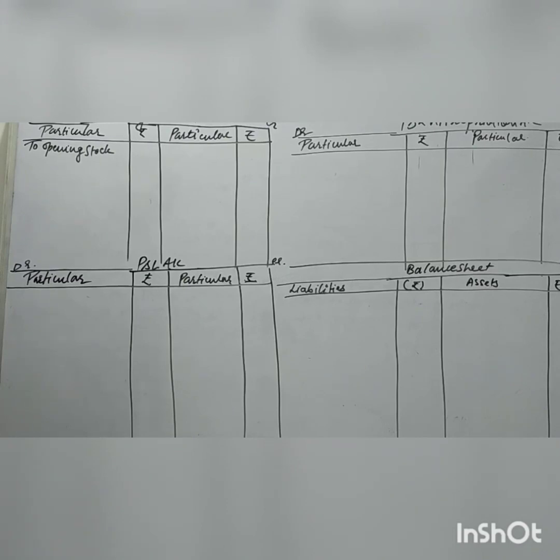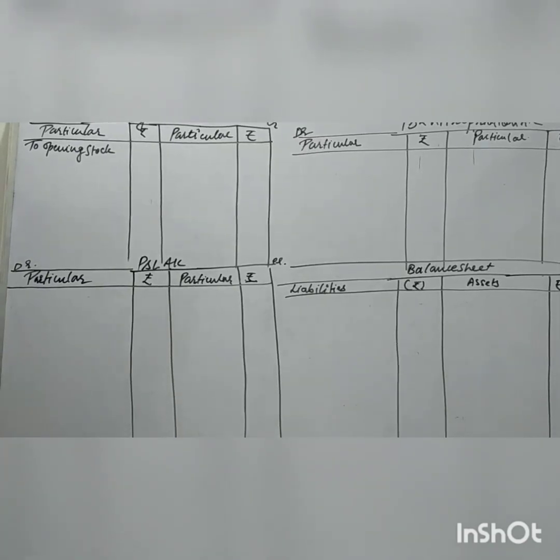Closing stock is given as 15,000 and market value is 12,000. As we know very well, whichever is less, 12,000 or 15,000, we will take.